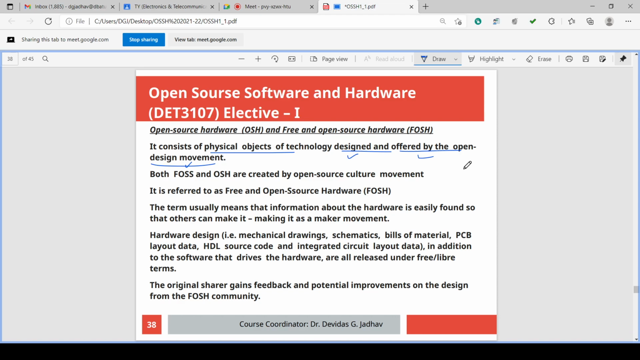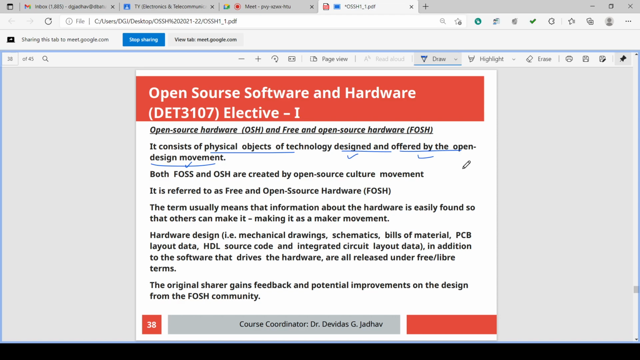Open source hardware or free and open source hardware, FOSH. Okay. What is FOSH or OSH? It consists of physical object of technology designed and offered by open source design movement. The open source design movement can offer that design to all the users. Either it can offer as free of cost or it can offer with the optimized minimum, no profit, no loss basis cost, or very little profit cost.